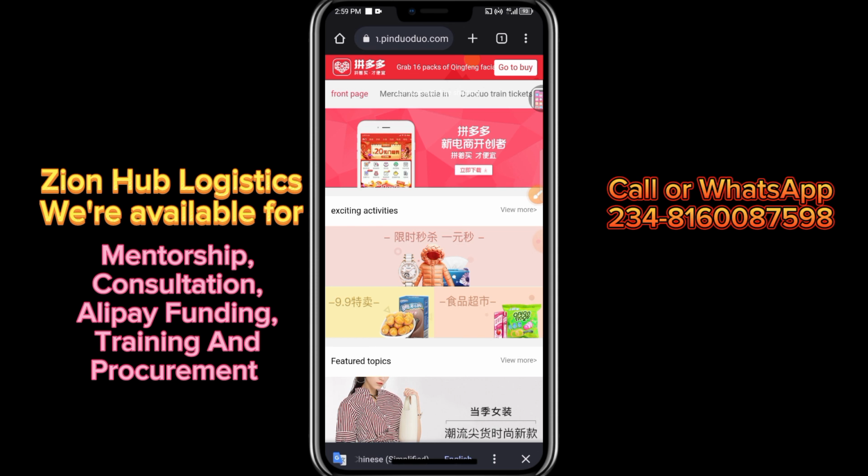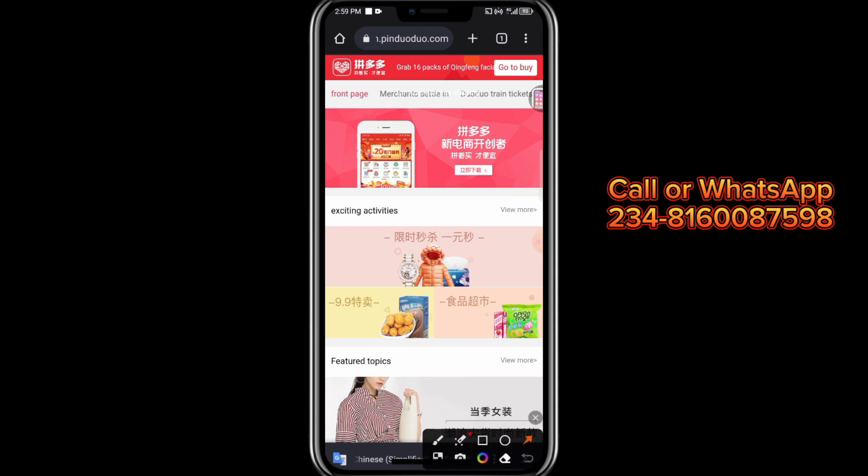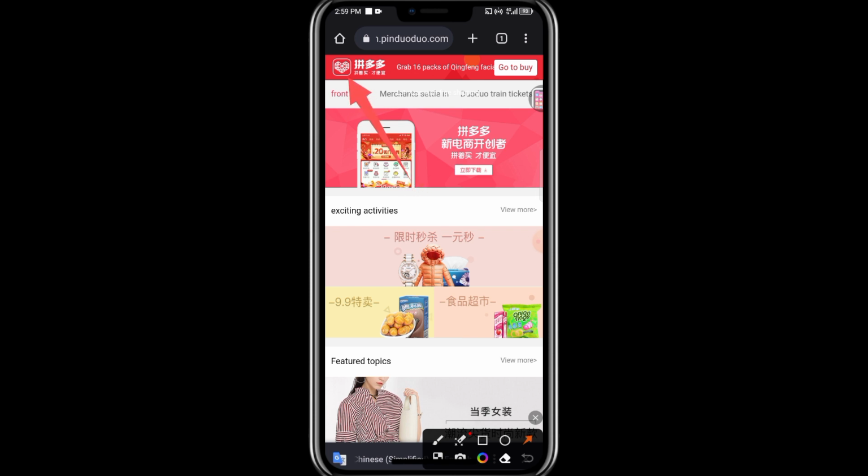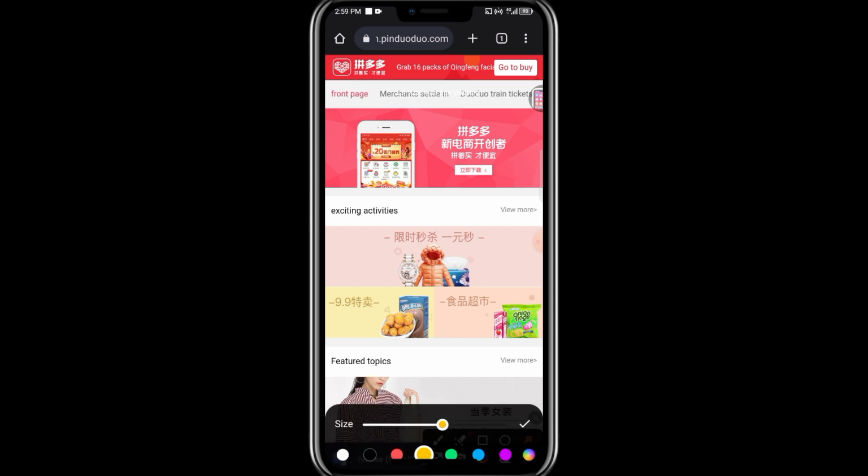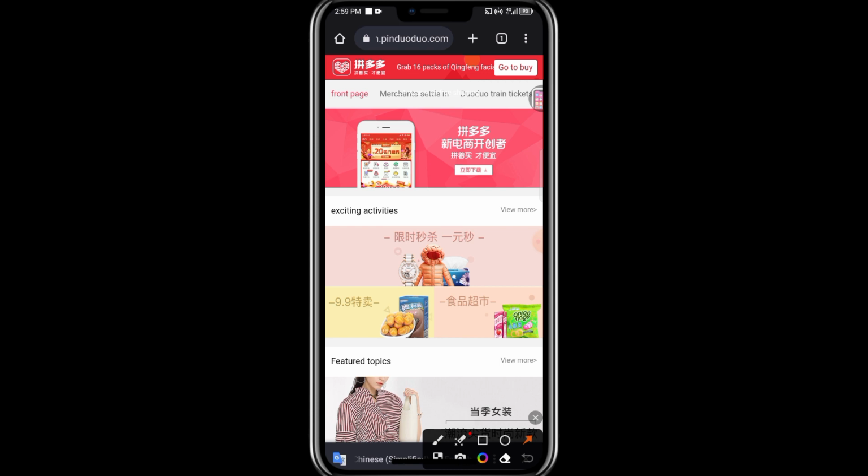Now to download this app, you just come here and click on this PDD logo itself. Please, this is what you should click on. I hope you can presently see what I'm clicking on. Let me change it to another color so you'll be able to see what I'm navigating through. So you click on that logo.